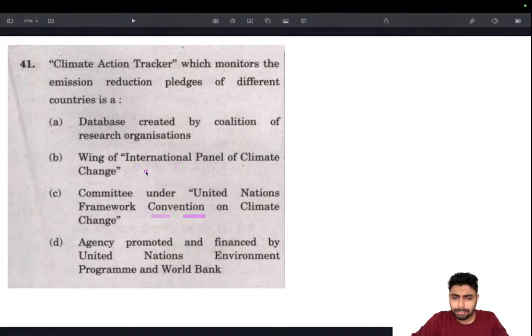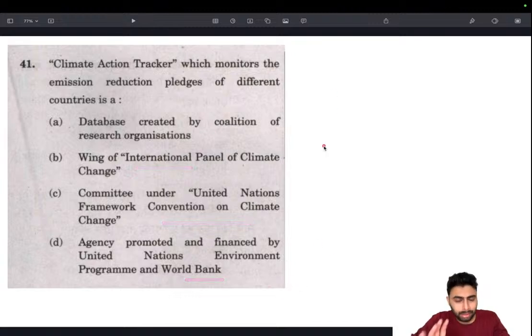And if you have studied IPCC, UNFCCC and UNEP, because it's part of our static portion, and you haven't heard about something like this, then most likely the option will be the one that is beyond this. Something less famous, maybe a loosely held coalition of organizations doing this particular research. So go with that logic: you need to have a certain awareness about IPCC, UNFCCC and UNEP and the certain actions taken by them.